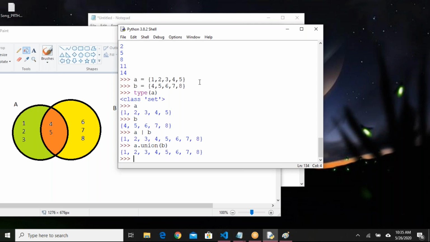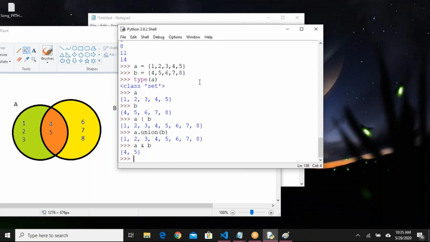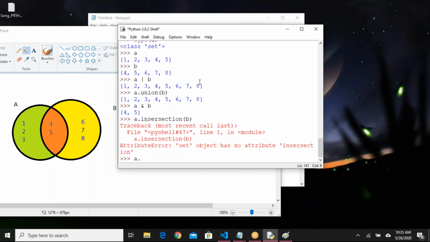Fine. Next, intersection. I want to understand the intersection. You can use A ampersand B. The elements which are available in A and B will be considered. In our example, 4 and 5 are the elements which are common between set A and set B. Okay, I can use A dot intersection of B. Maybe I'm writing the wrong spelling.